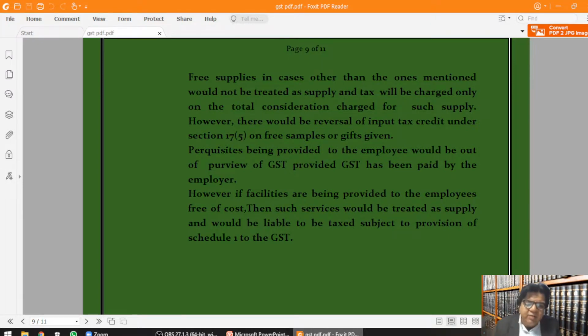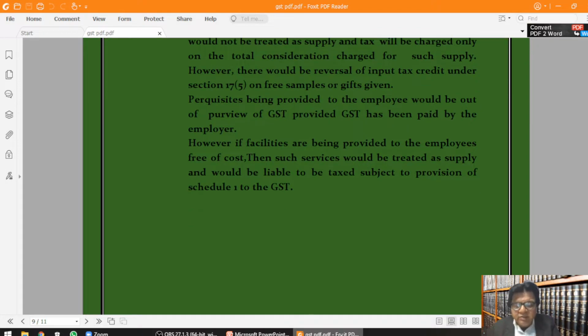Perks being provided to the employee would be out of purview of GST provided GST has been paid by the employer. However, if facilities are being provided to the employees free of cost, then such services would be treated as supply and would be liable to be taxed subject to the provisions of Schedule 1 to the GST.